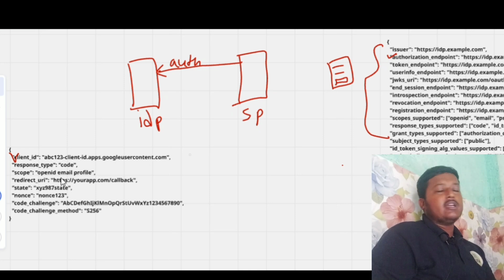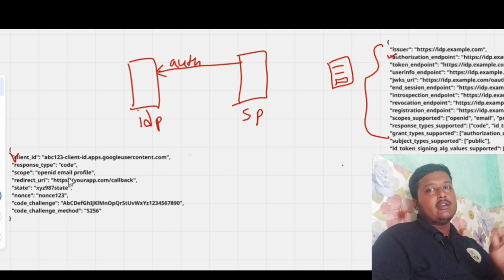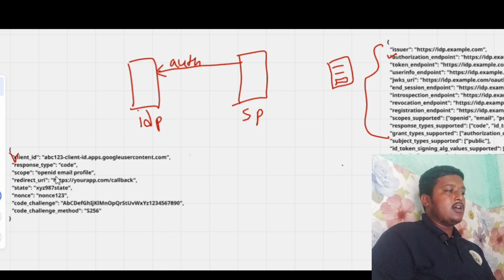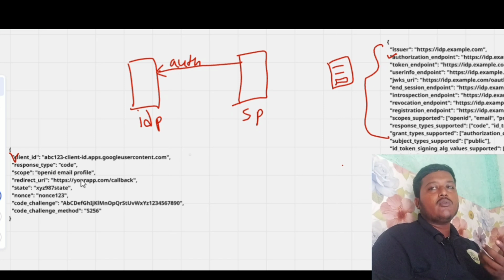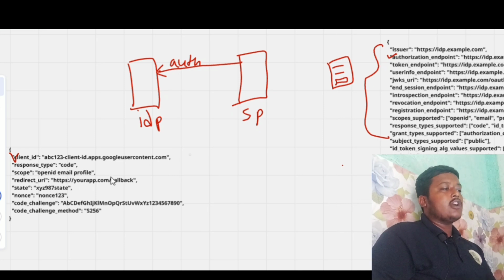And scope will contain what user info it needs at the end, and what claims it needs. For now, most of the time we send openid, email, and profile. But if you want another thing such as phone number or address, we should add it into that. Redirect URL is a callback endpoint where the IDP will respond after this request, and state is a random string that is used by the SP to make the request secure.